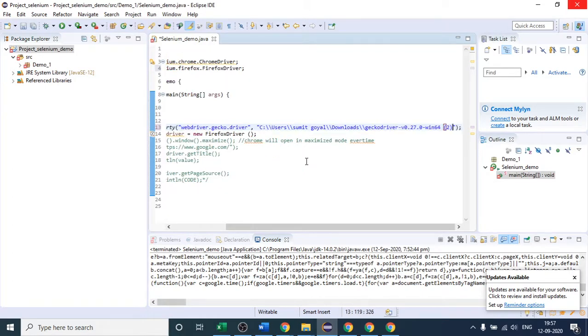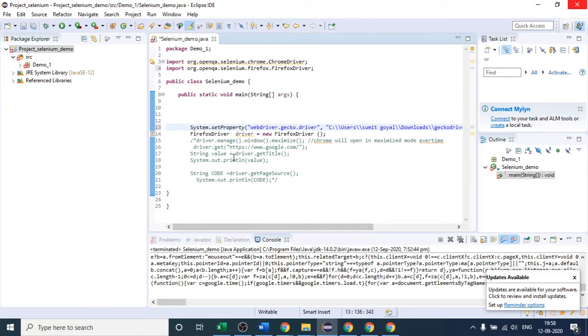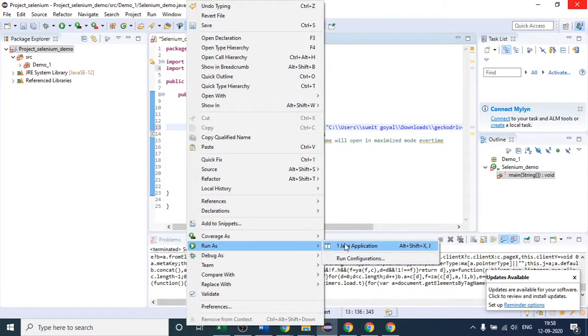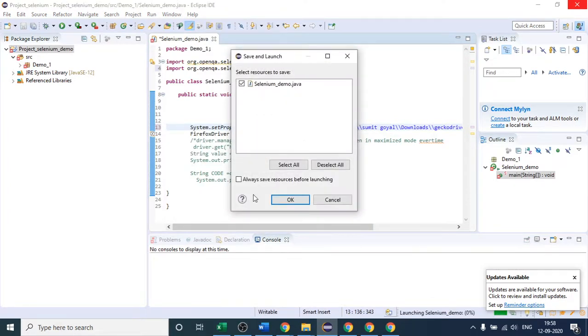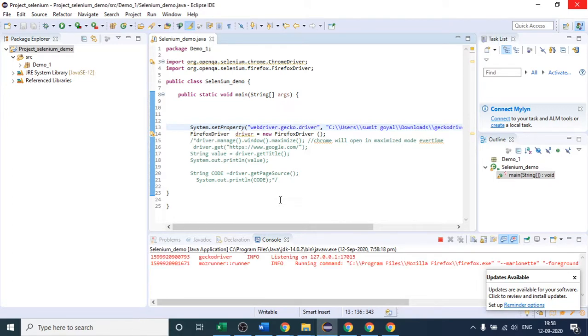I pasted the path, but again, as I said, provide the file name at the end of this path as well, right? So what is our file name? geckodriver.exe, right? So by doing that step, you will be able to invoke Firefox browser on your machine. Let us check whether it is invoking the browser or not. If I run this, see, it has started Gecko driver at the console, and it will invoke your Firefox browser.